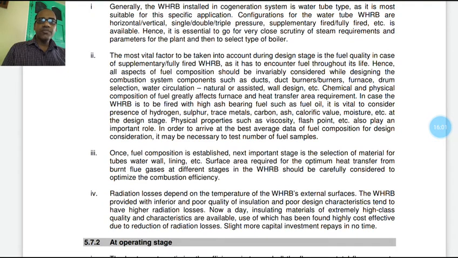Nowadays, insulating materials of extremely high quality and characteristics are available, the use of which has been found highly cost effective due to reduction of radiation losses. A slightly more capital investment repays in no time.